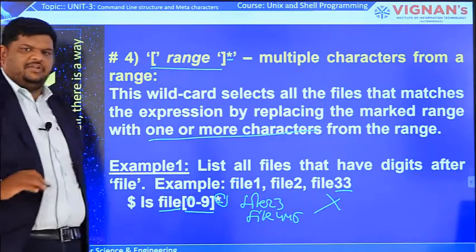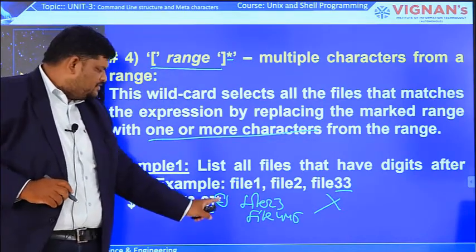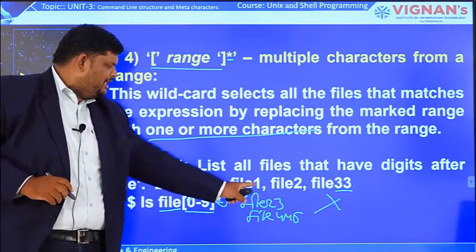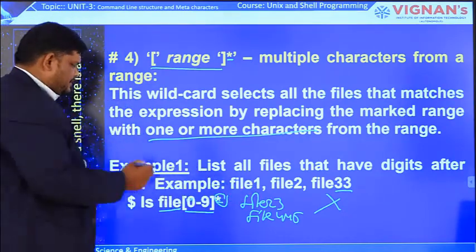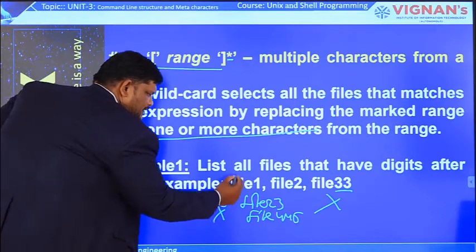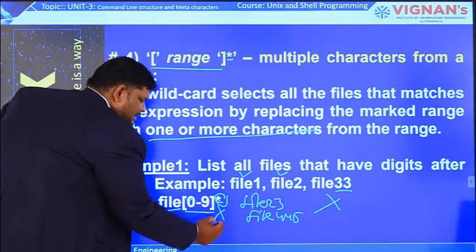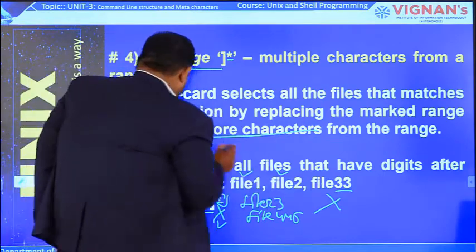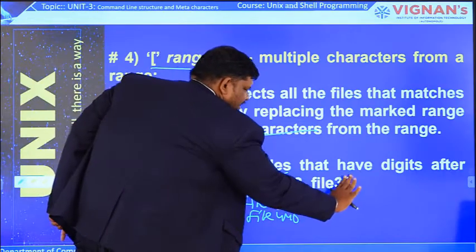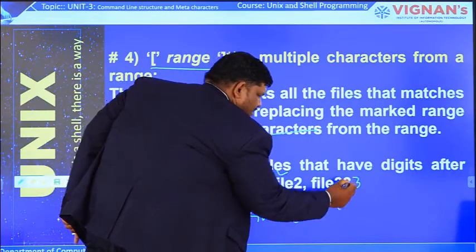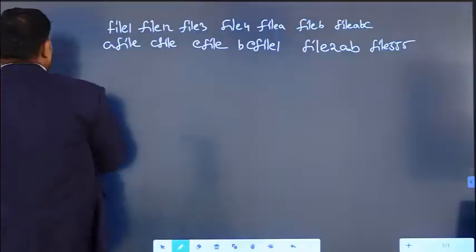Whatever the digits, it will come as output, because we are using the star option here. If there is no star option, only a single digit after the file name will be matched, and only those two names would come as output. Here we are writing the star option, that's why one or more characters, that means a single 3 or double 3 or another 3, all those file names will come as output.